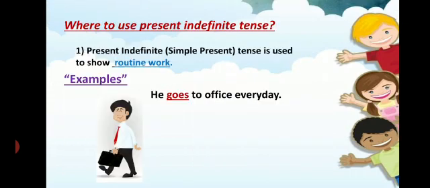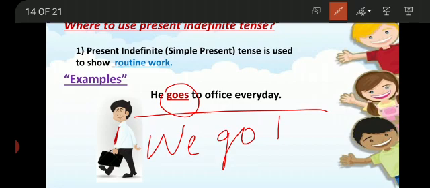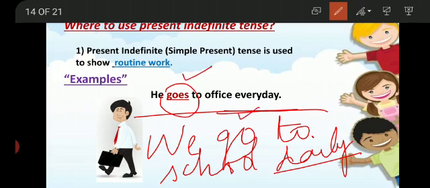Now where to use present indefinite tense? Present indefinite tense is used to show some routine work that we do on our daily basis. For example, he goes to office every day. So it is our daily work. So here we have used first form of verb. He goes to school, he goes to office daily. We go to school daily. So for showing routine work, we have used every day, daily. So for such tasks, we use present indefinite tense.